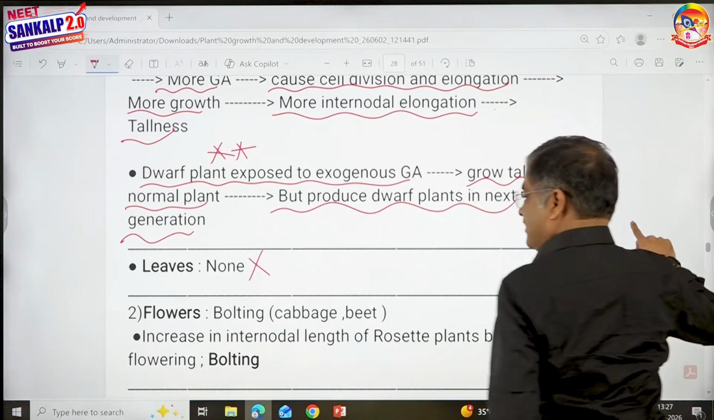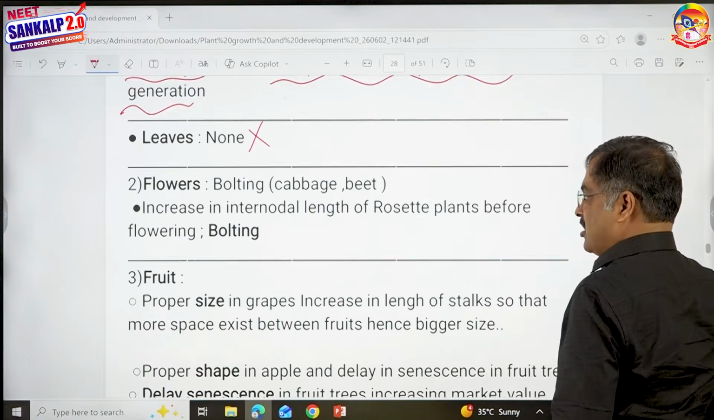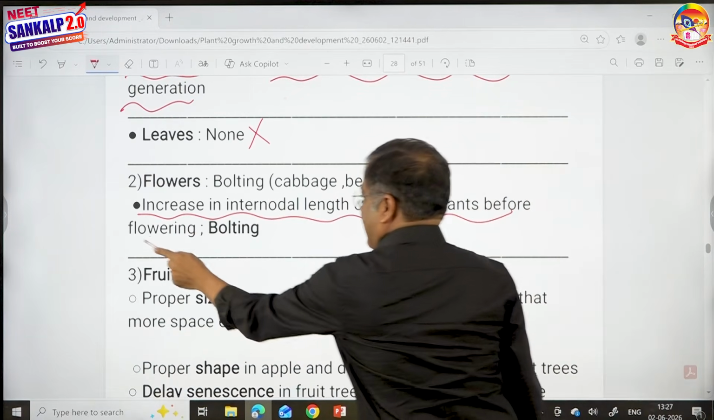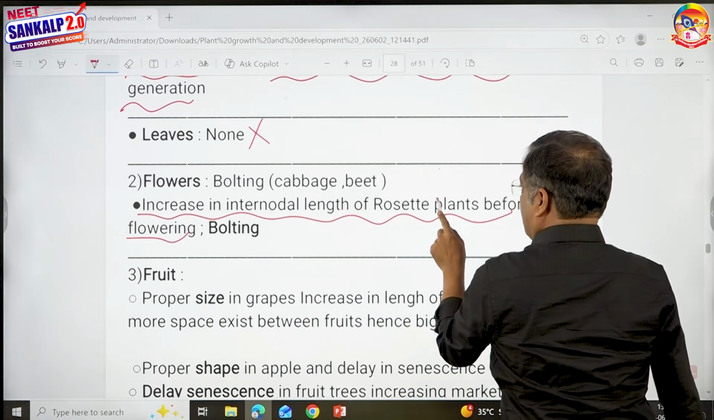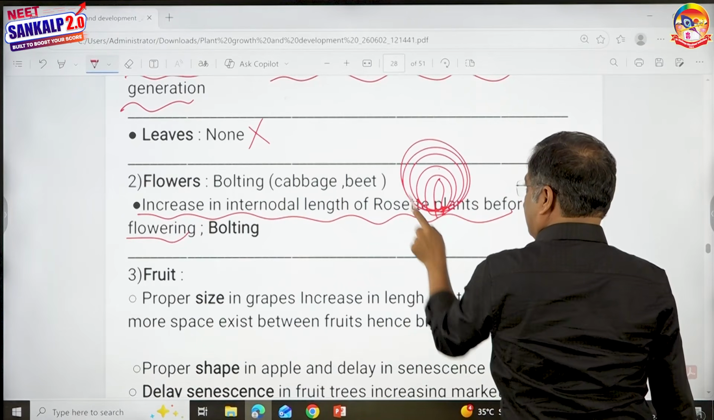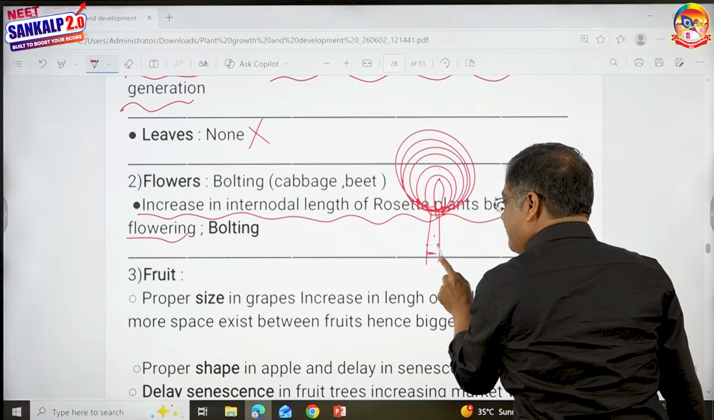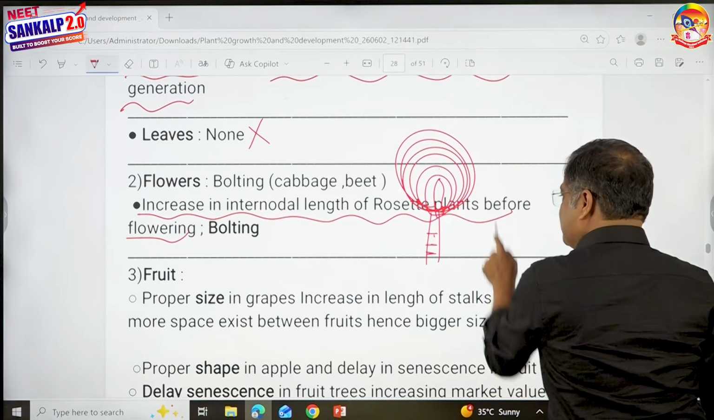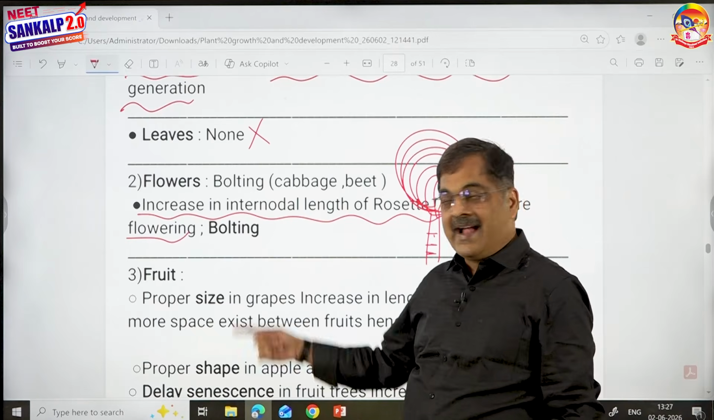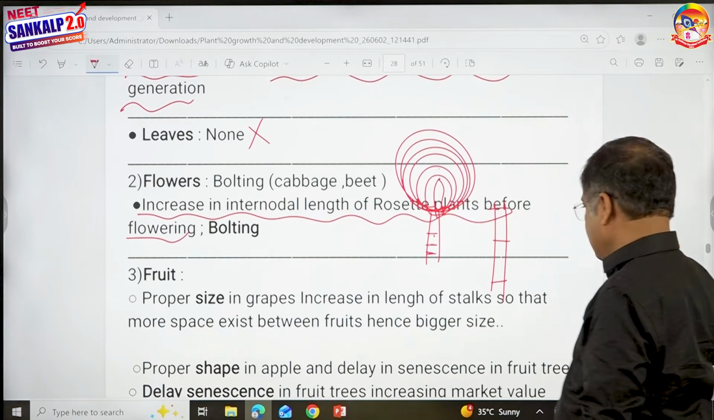Leaves we don't have. Flowers, children, bolting. What is the meaning of bolting? Increase in the internodal length of rosette plants. You know what is called, this is the cabbage, cauliflower. This is a bud. These internodes are very short, but in the presence of gibberellins, these internodes become long. That phenomenon is said to be bolting.